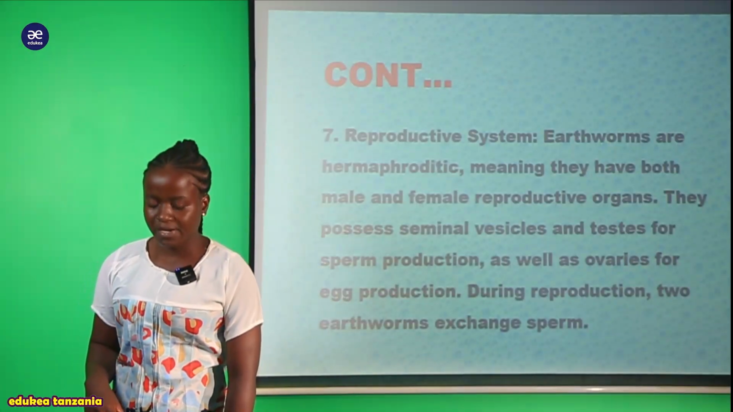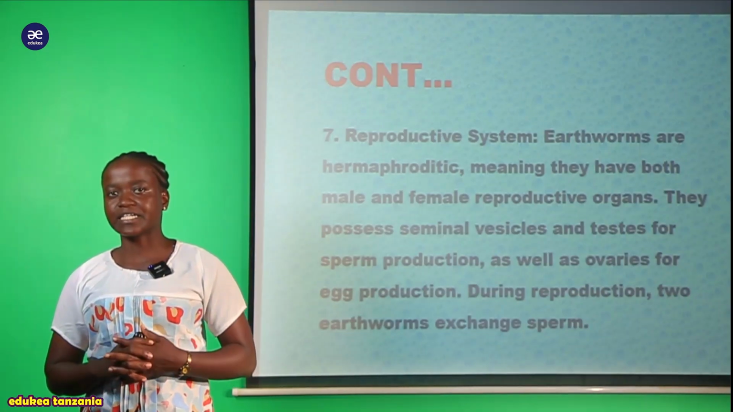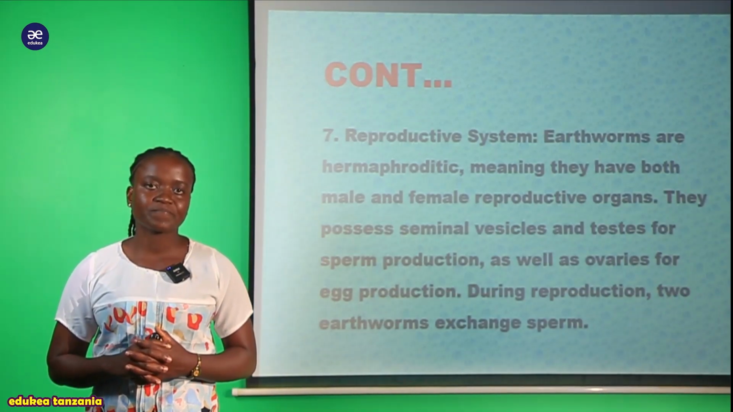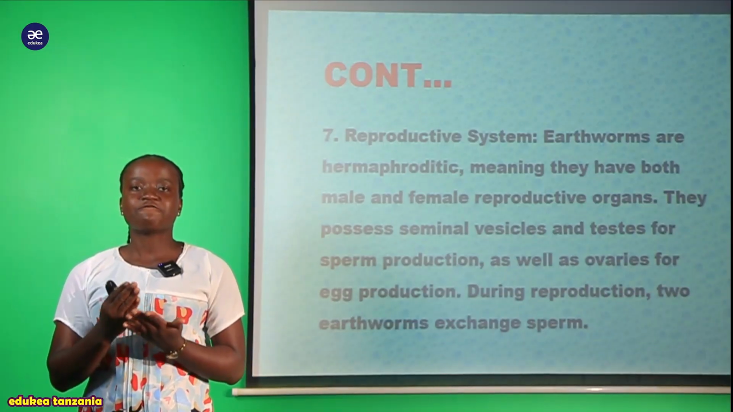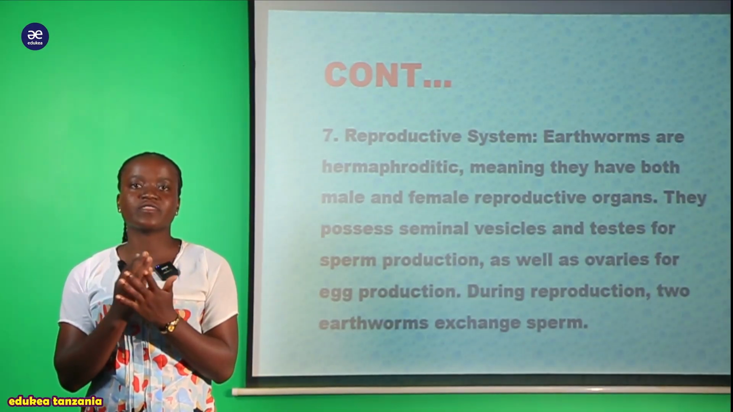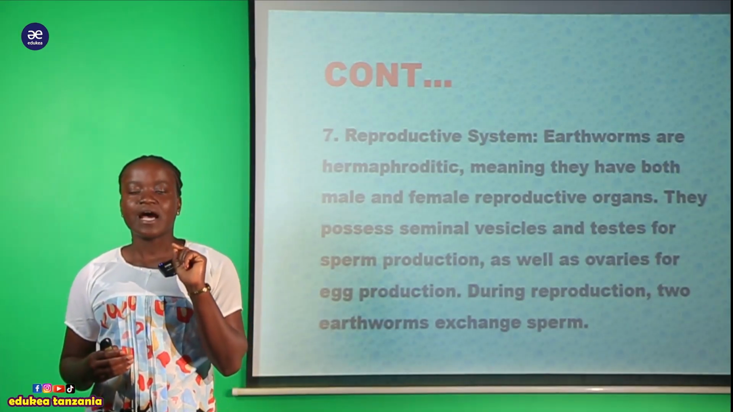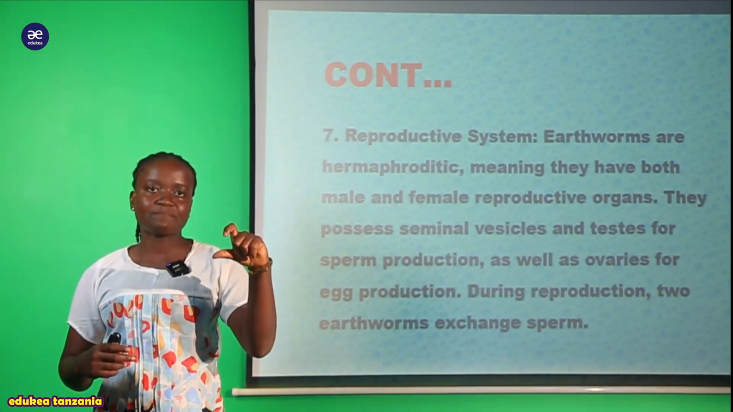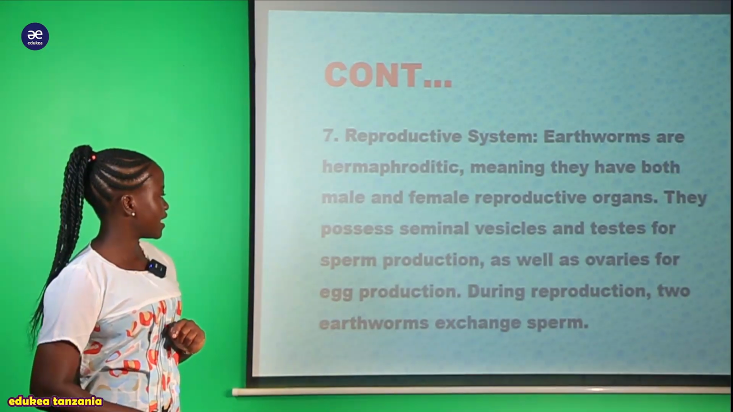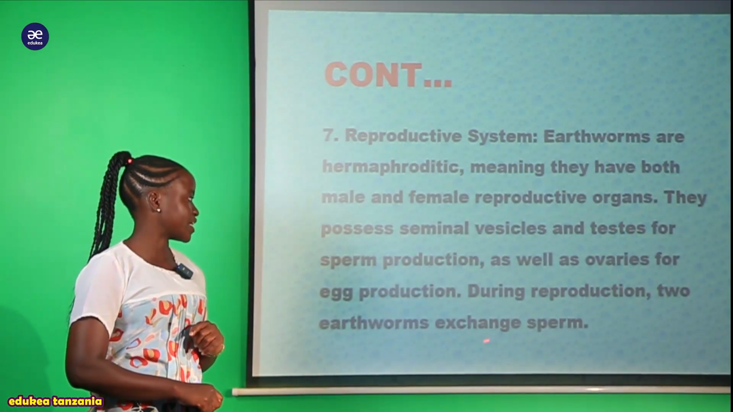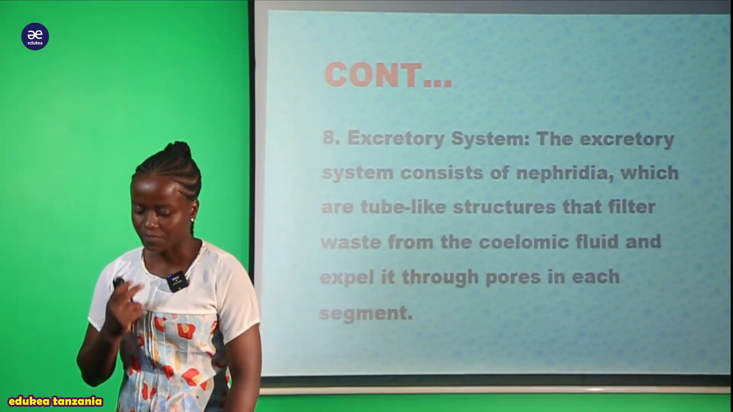Kwa hiyo sasa hii inamaanisha nini? Kwenye reproductive structure yao tumesema inakuwa ni hermaphroditic in nature. What does that mean? That is both male and the female part are found within the single organism. For example, we have one earthworm. Anakuwa nayo both male part and the female part kwenye one earthworm. Na hiyo ndio ambayo sasa inawasaidia for the exchange of the sperm and for reproduction to occur very easily.